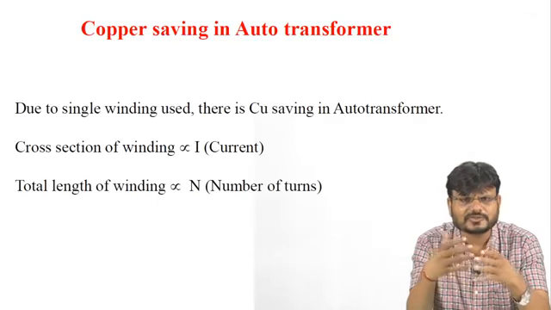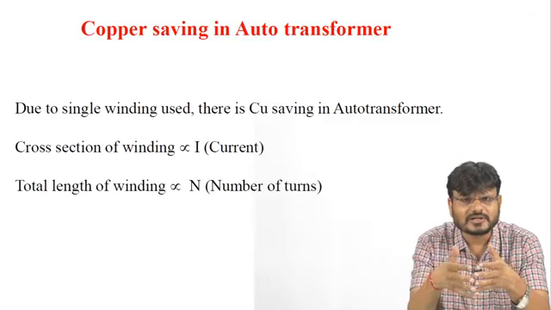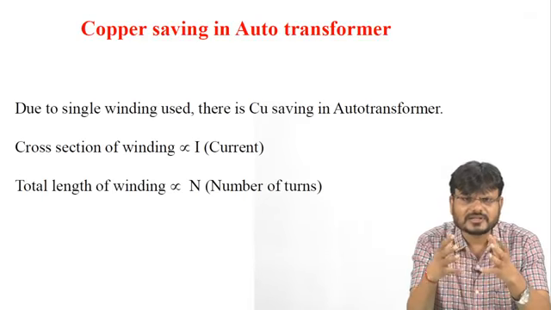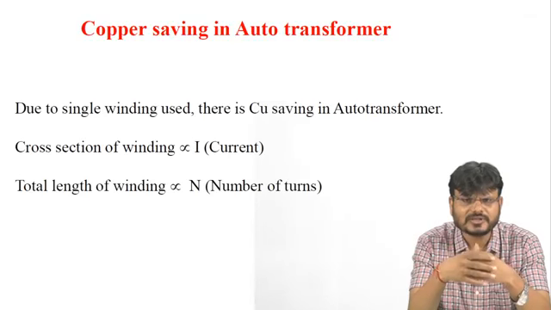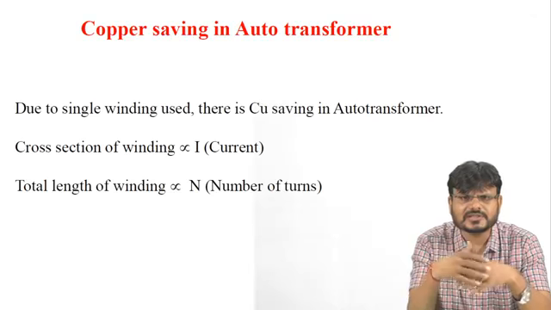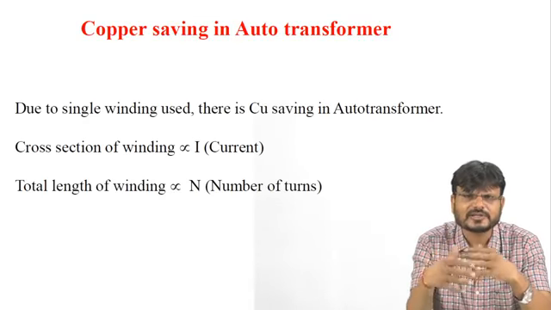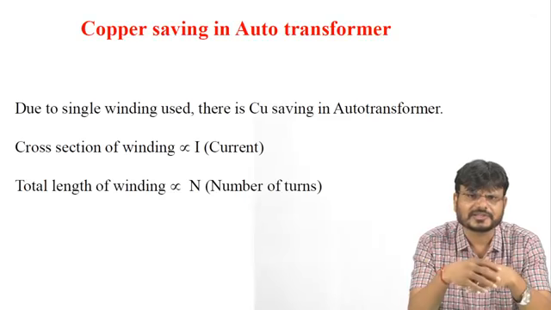If you save copper, the cost of the conductor is less, so the cost of the transformer will also be less. So we are interested in how much copper saving can be done in an auto transformer compared with a two winding transformer.